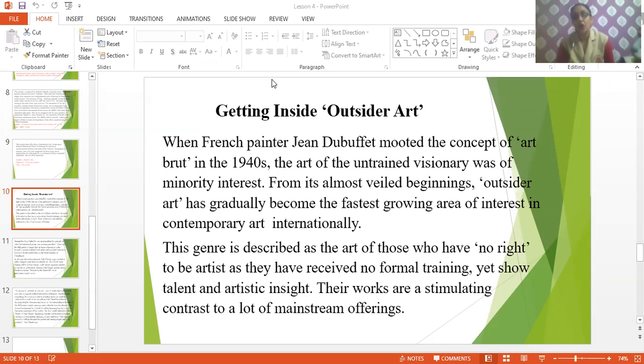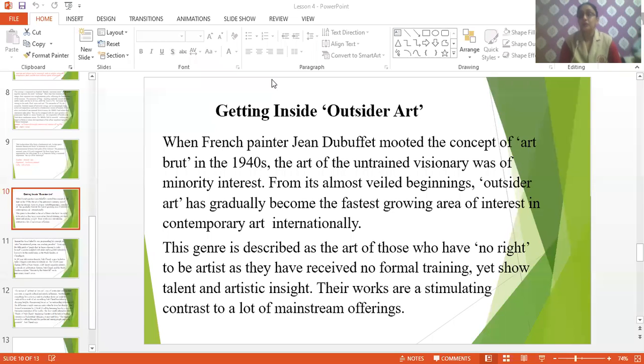But gradually the people of the present era started taking more interest in it, and now it has reached the international level.